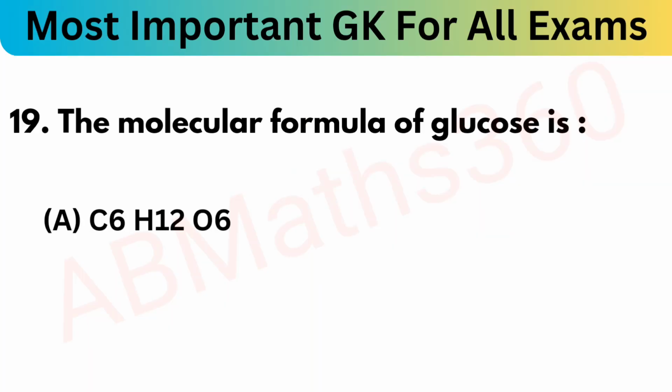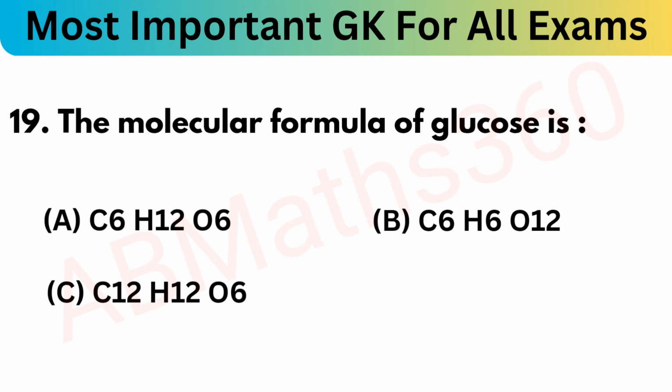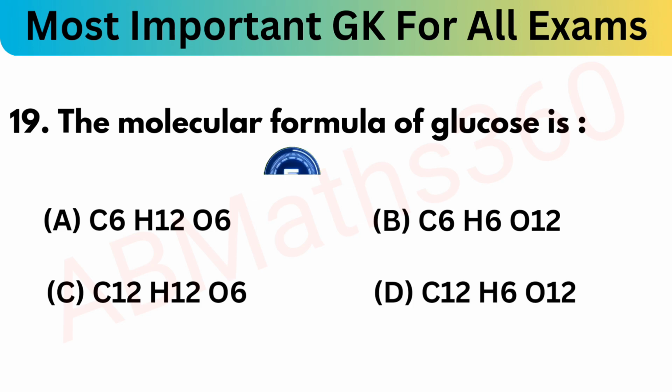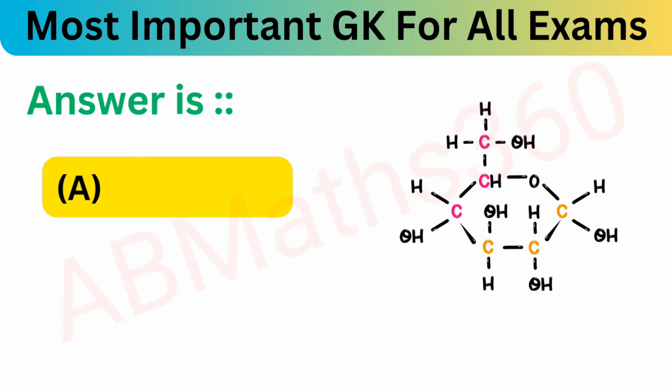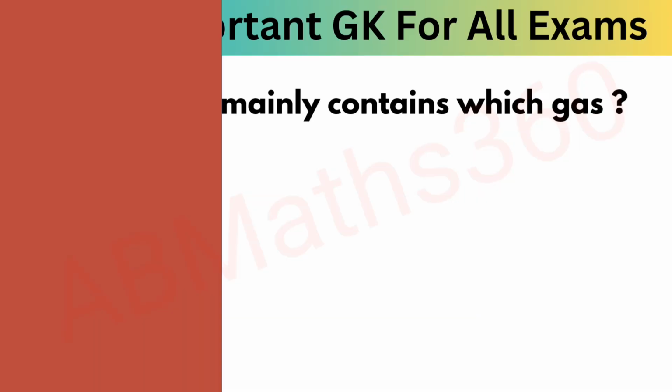The molecular formula of glucose is: option A, C6H12O6; C6H6O12; C12H12O6; and C12H6O12. What is the correct answer? So our answer is option A, that is C6H12O6, the chemical formula of glucose.